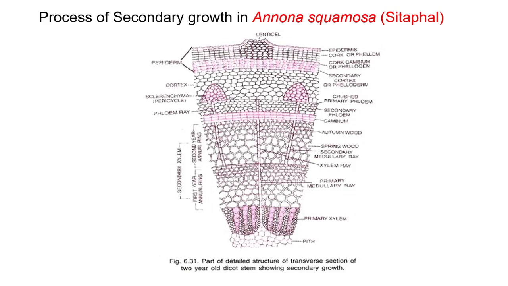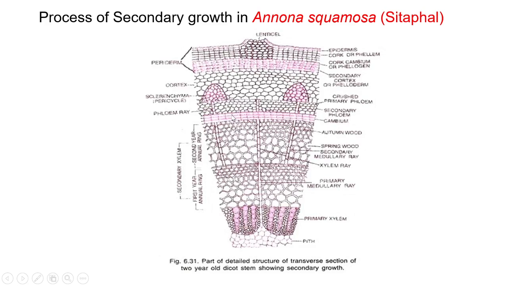The stem of Annona squamosa shows normal secondary growth like the stem of Helianthus. The activity of intra and interfascicular cambium is similar to the normal secondary growth. The initial growth takes place by fascicular cambia. In the latter stage, parenchymatous cells of the medullary rays become meristematic, and thus there is formation of a continuous ring of cambium.